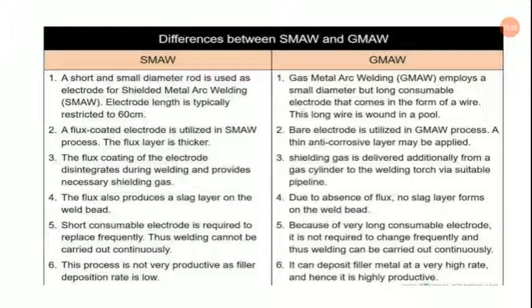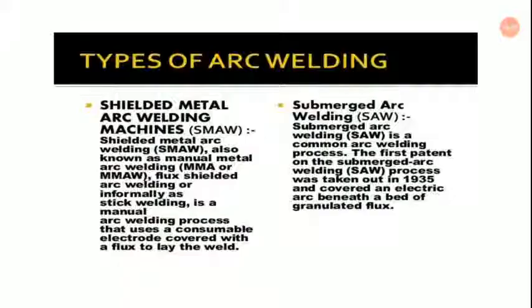A short consumable electrode requires frequent replacement, thus welding cannot be carried out continuously. Whereas in GMAW, because of the very long consumable electrode, it is not required to change frequently and thus welding can be carried out continuously. The process is not very productive in SMAW as the filler deposition rate is very slow. But MIG can deposit filler metal at a very high rate and is highly productive.